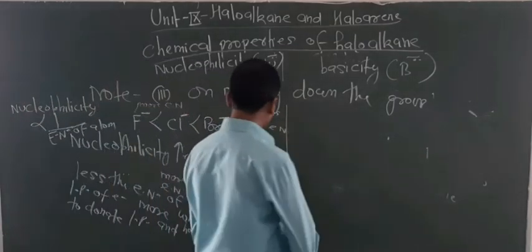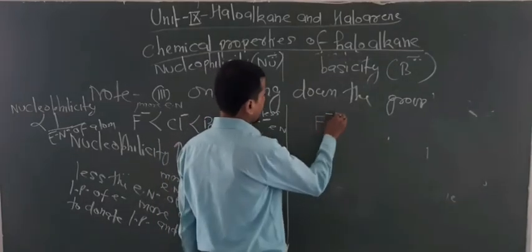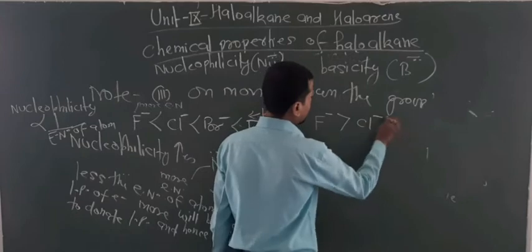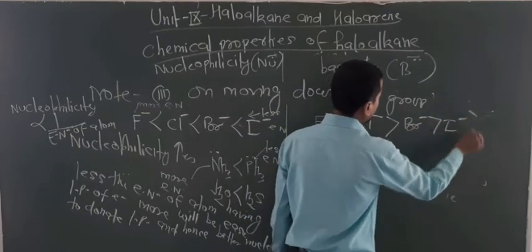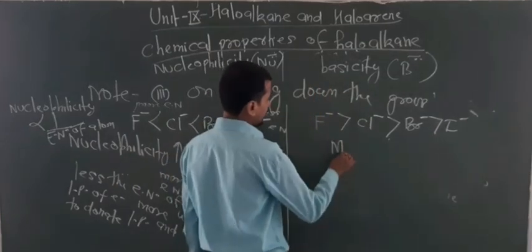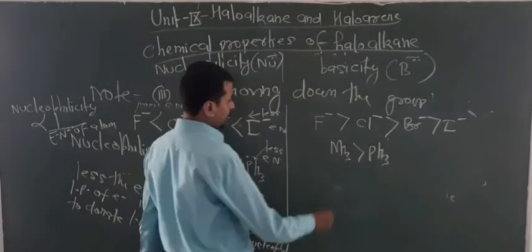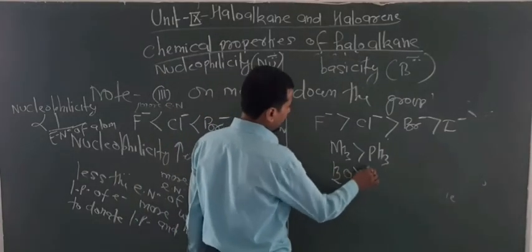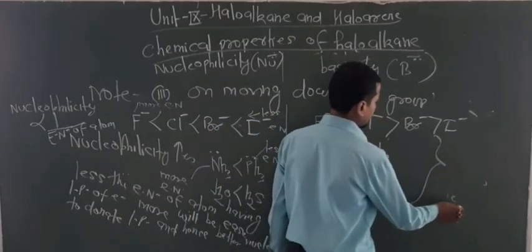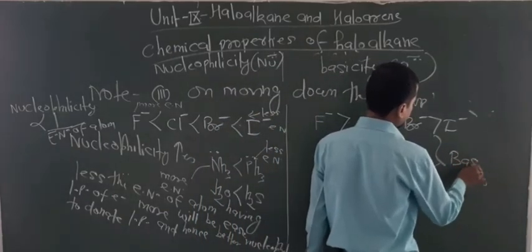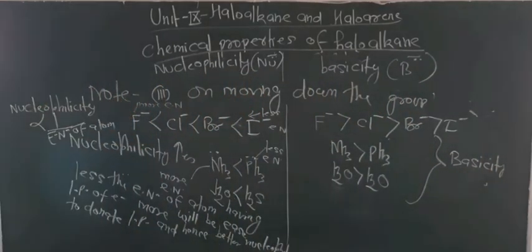But now in this case, what happens? The reverse order: fluorine is more basic than chlorine, chlorine is more basic than bromine, and bromine is more basic than iodine. Similarly, ammonia is more basic than phosphine, and water is more basic than this. So these are basically the basicity order. You have to know this order also for board examinations.